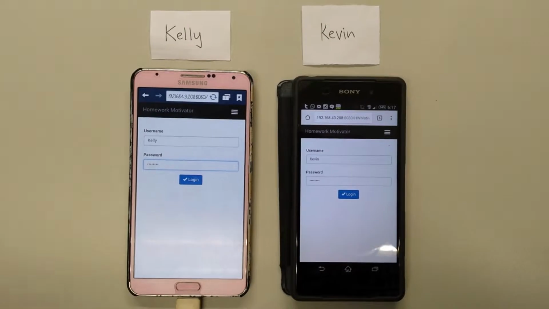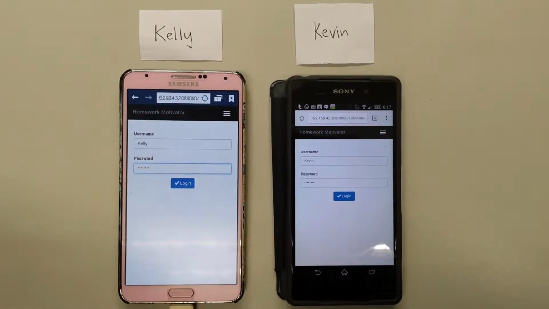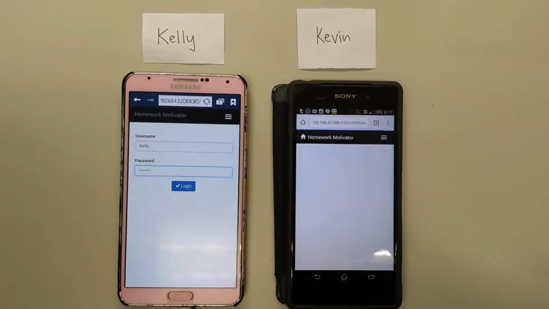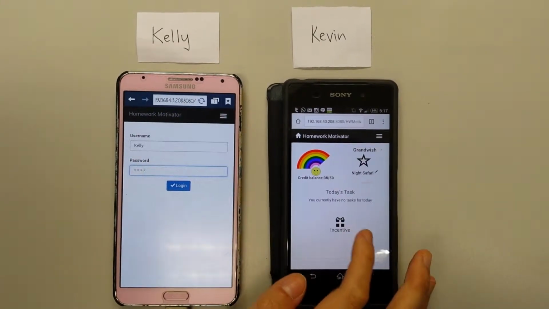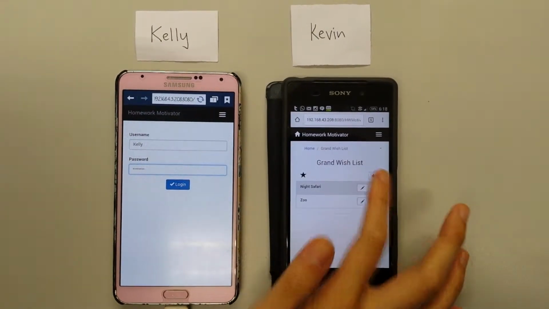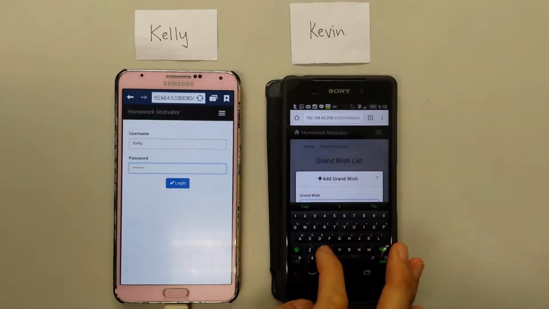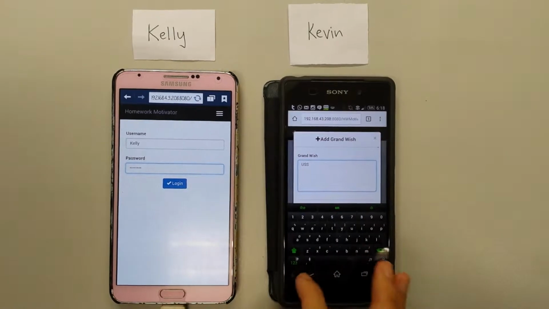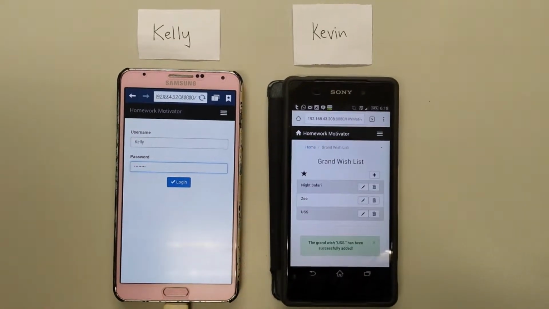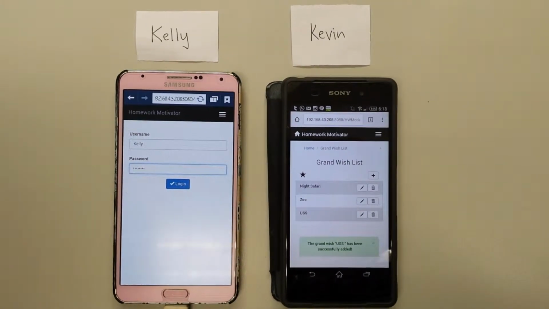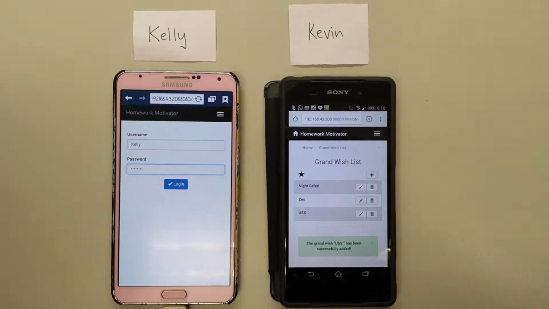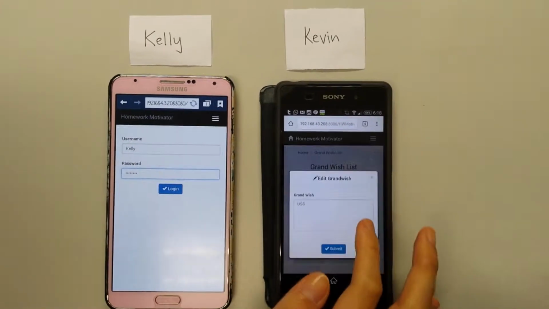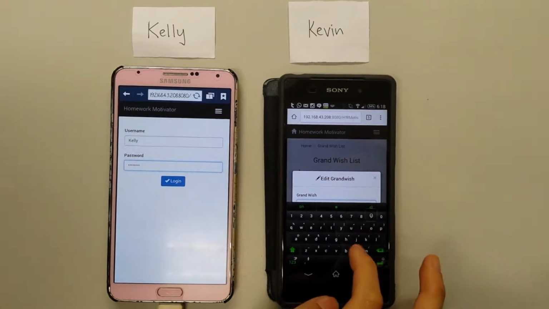Previously, Kevin has a place which he wishes to visit. He logs into the homework motivator and keys in his wish, Universal Studios Singapore, on the wish list within the application. He then remembers that Kelly promised to bring him to USS during the National Day holiday. Hence, he edits the wish to Universal Studios Singapore on National Day.